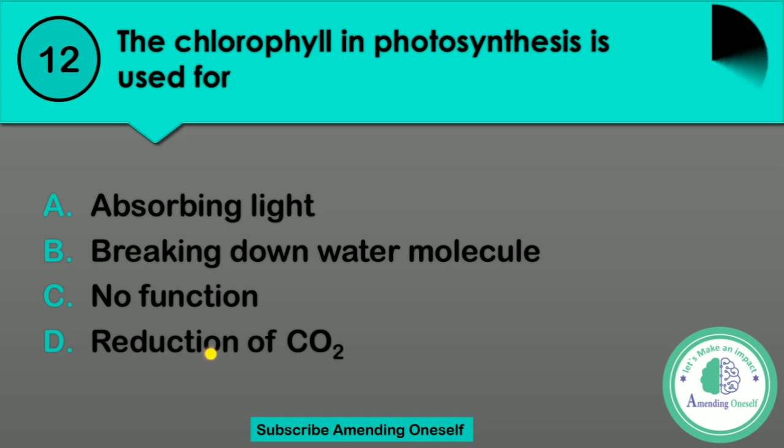I repeat the options. Absorbing light. B, breaking down water molecule. C, no function. Or D, reduction of CO2. The question is, the chlorophyll in photosynthesis is used for what? Four options, easy question, easy answer. Ten seconds left.